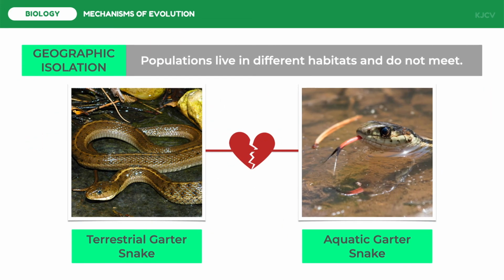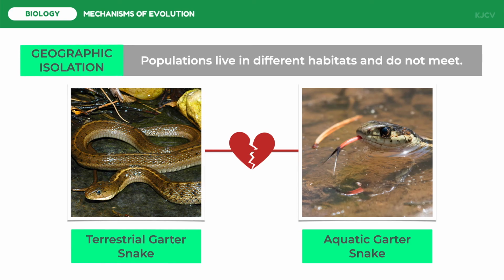For geographic isolation, two separate species within the same region, even though they are not separated by obvious physical barriers like mountain ranges, rarely come across each other at all. Two species of garter snakes in the genus Thamnopus occur in the same geographic areas, but one lives mainly in water while the other is primarily terrestrial.